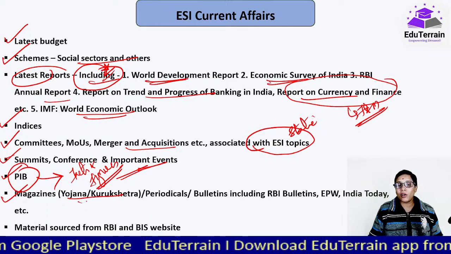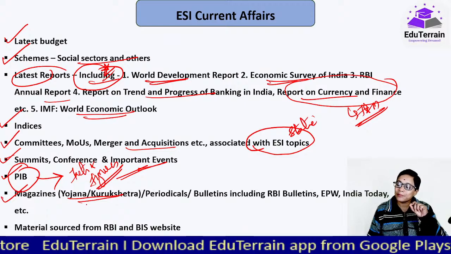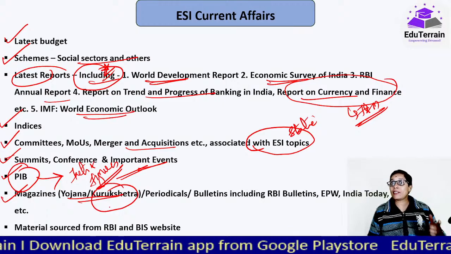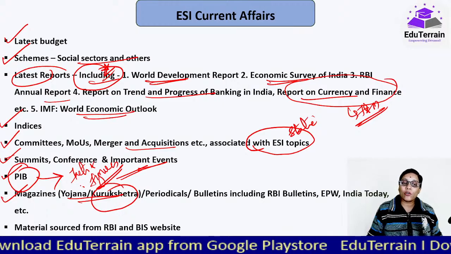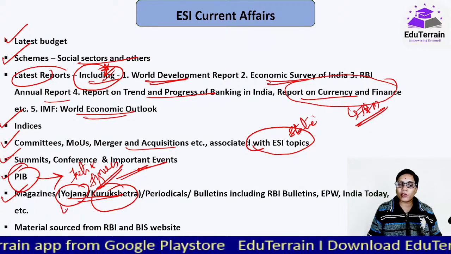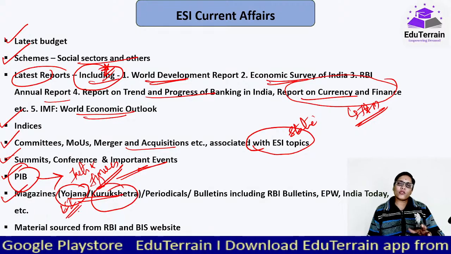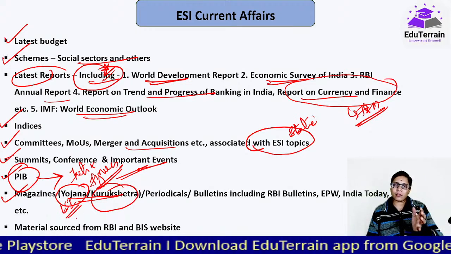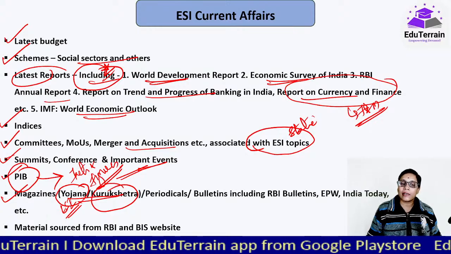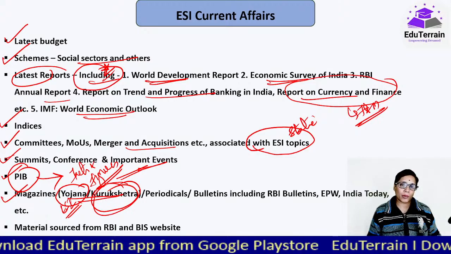Magazines, Yojana or Kurukshetra. Why I'm saying this: when it comes to ESI of NABARD, Kurukshetra would help you a lot because the focus is on rural India. But again, Yojana would be helpful for ESI of RBI because the majority of the articles are associated with economic and social issues. Though if there are topics related to NABARD's ESI topics, definitely they will be useful for NABARD also, but exclusively, Kurukshetra would be more helpful for your NABARD examination.